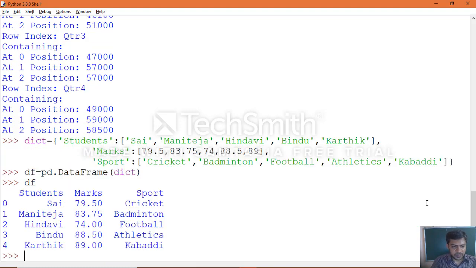Print the data frame. Suppose you just execute this, then we'll see the output after changing the index names. This is the default row label index 0 1 2 3 4, and we know that when you make use of a dictionary, this outer dictionary is a dictionary with a collection of dictionaries. The keys of the dictionaries take the place of column headers. Now we are going to apply the iterating concept for this data frame object,